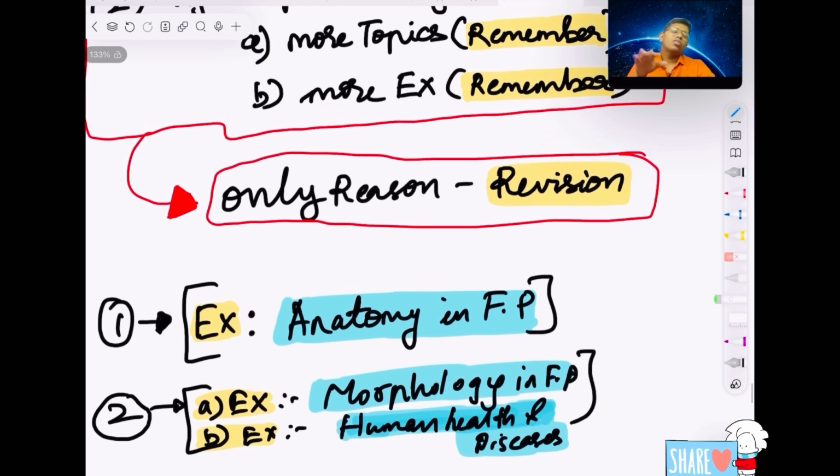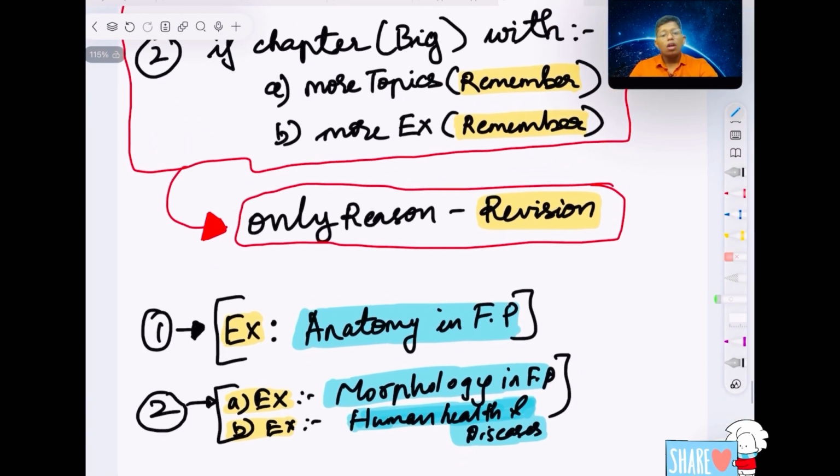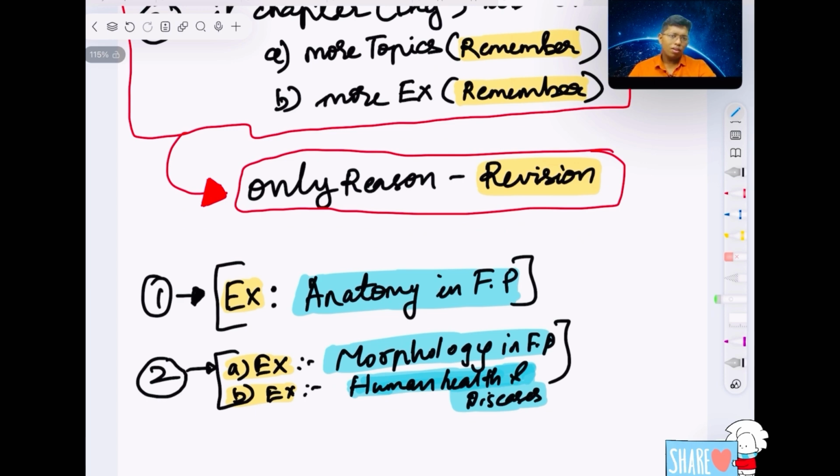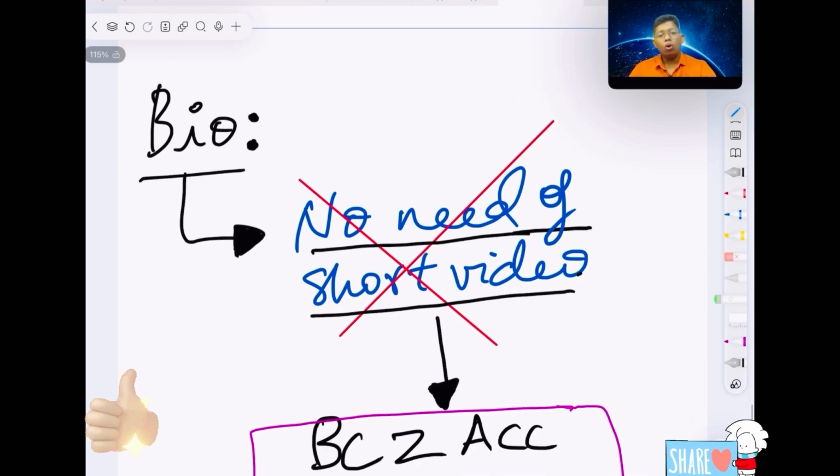So these are the things. If you want, you can make short notes. Otherwise, you can read NCERT. That's all. But I will say don't use others' notes. In my opinion, try to make notes on your own. That's all. One more thing: I'm not going to show any short videos.